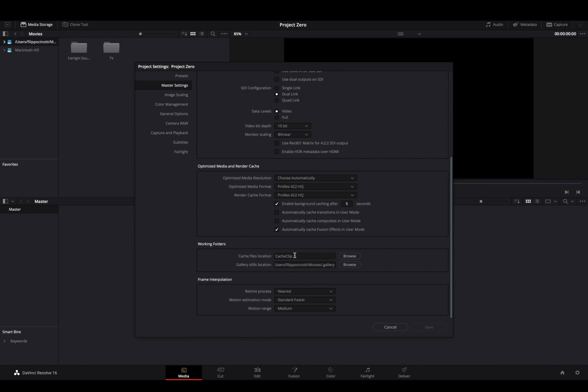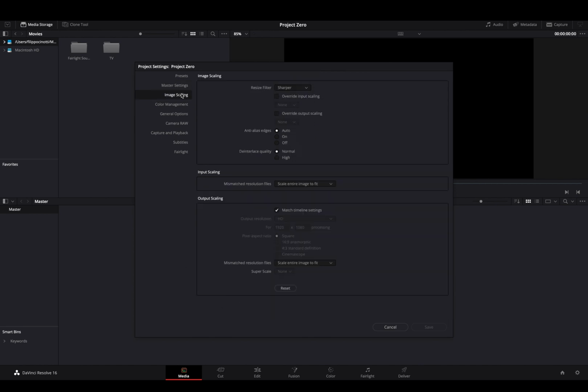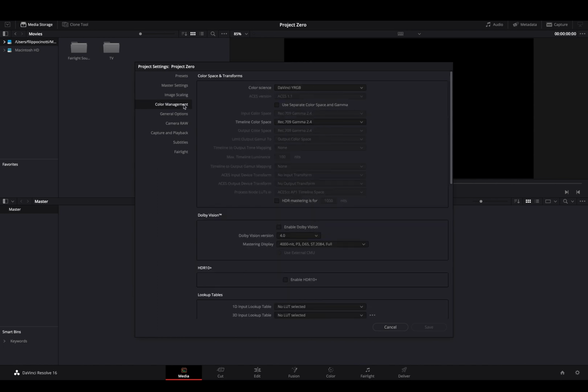Working folders, your cache clip, wherever you have it. If you want to trash everything, you know that you have to go to the file location and just trash everything. And obviously the frame interpolation. Then we have the image scaling. We're going to talk about that, but obviously we want to leave it as it is.